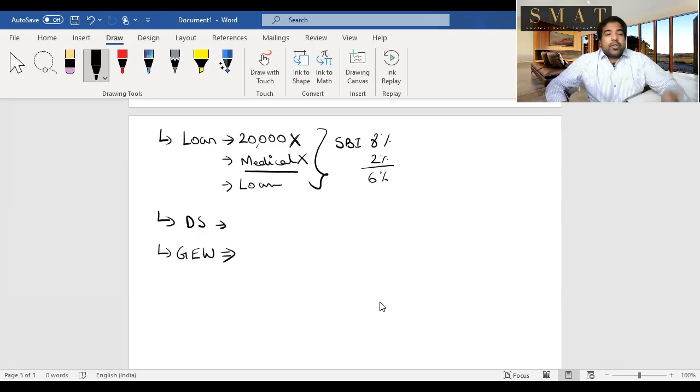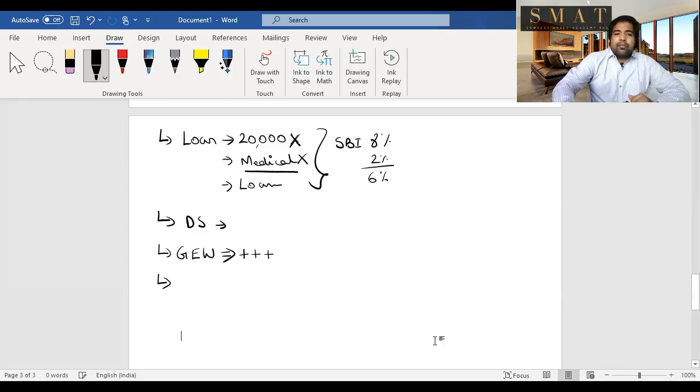But what if he's only generating power? What if he's generating the electricity, or what if he's generating the gas or water? Then in that case, whatever is his manufacturing cost will be added. It's a very rare case, but let's say you're working for Adani Gas, or let's say you're working for Reliance Power, then in that case they generate their own power and hence the manufacturing cost, which is a perquisite value, will be added. Guys, here let's look at what other deductions.